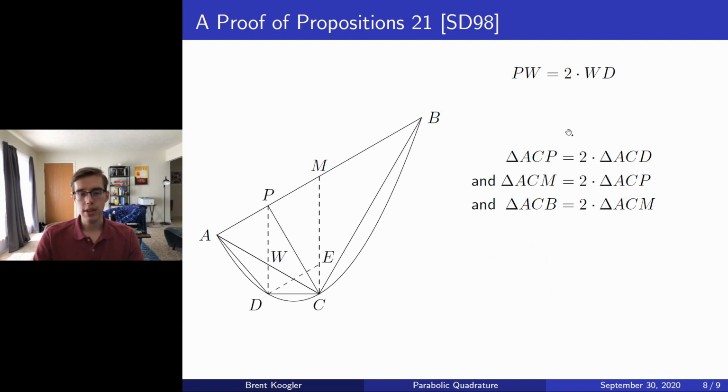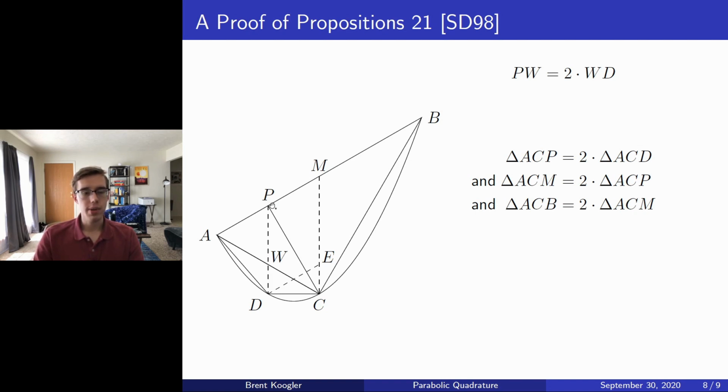Penultimately, we want to draw these three strings of equalities about the areas of triangles, and we're going to consider them successively. So to begin, we claim that the triangle ACP is twice the area of triangle ACD. This is because if we consider AC to be their base, they certainly have the same base, where the area of a triangle is 1/2 base times height.